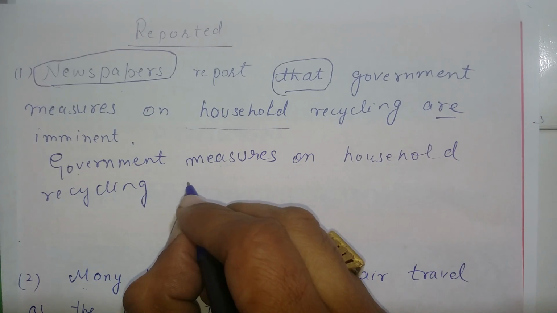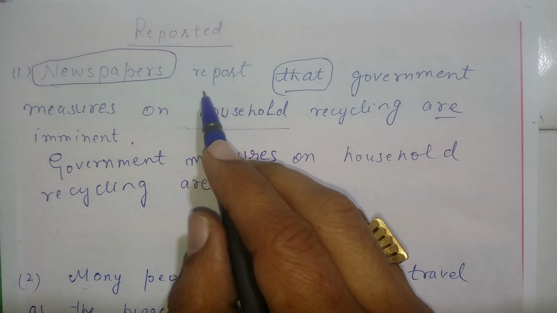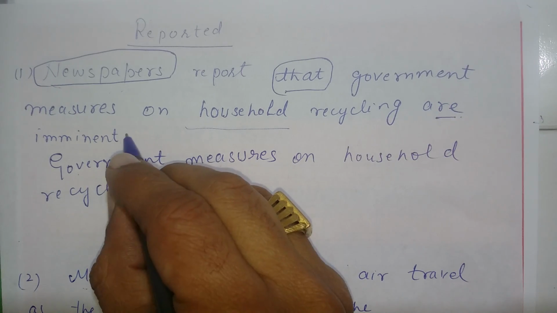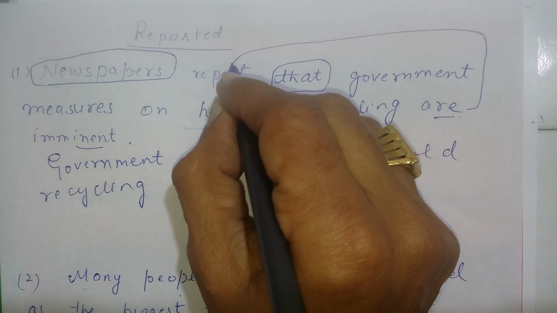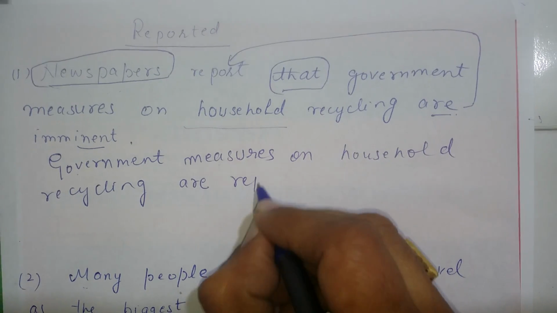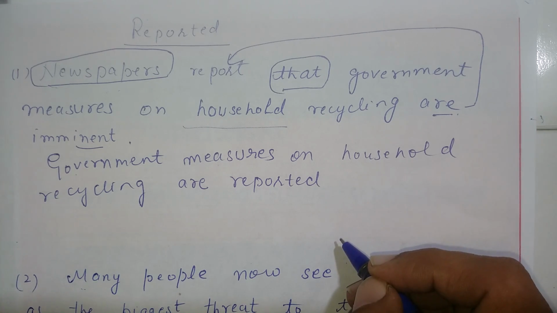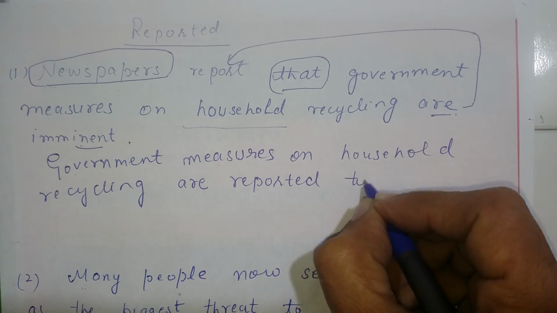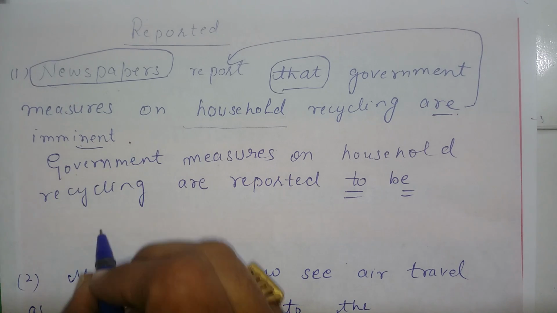Now "are" is there, so we can also say that it is going to become a kind of cleft also. So here it is written report. So what I'll do, I'm not going to write this word. After "are", I'm going to the report word, that is reported. Fine. Now I have to write this also: "to be", and "imminent" is left here.